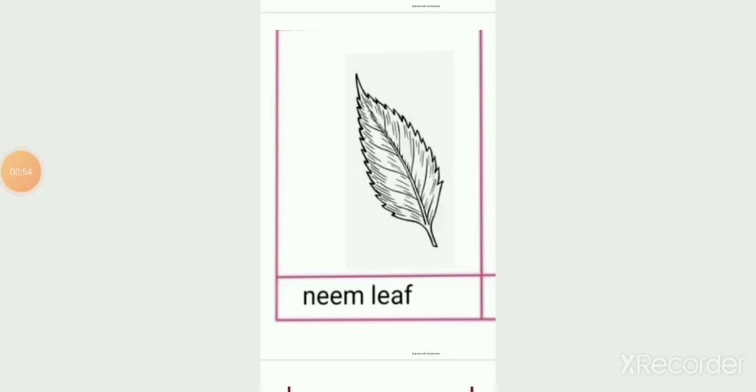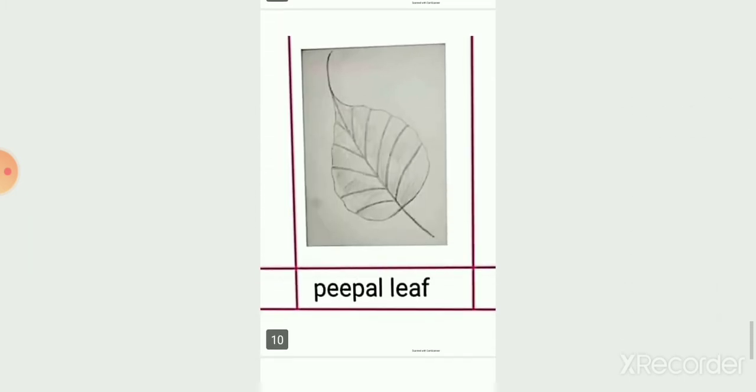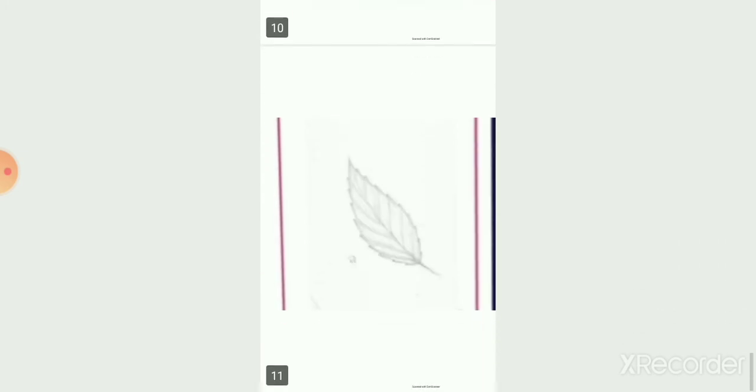So here one impression is given to you, that is of neem leaf, and it is drawn with the pencil. It is made with the pencil, so you can use the pencil also. The next one is of peepal leaf. Next impression is of peepal leaf, so you can make the impression like this. Then next, this one is of Ashoka or Asopala tree, so you can make the impression of this leaf also.